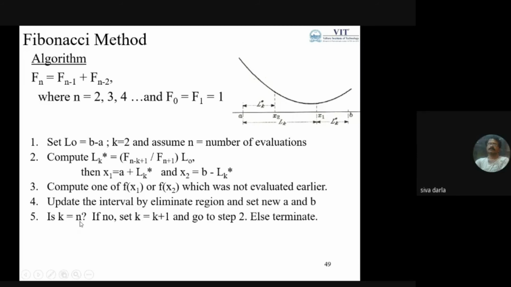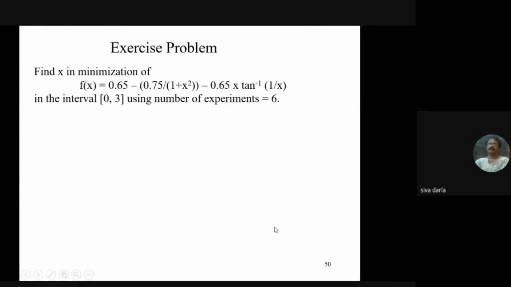That is the stopping criterion: once the last experiment or evaluation is reached, we need to stop. Otherwise, k is equal to k plus 1 and go to the second step. Otherwise, terminate the process. Is it clear?